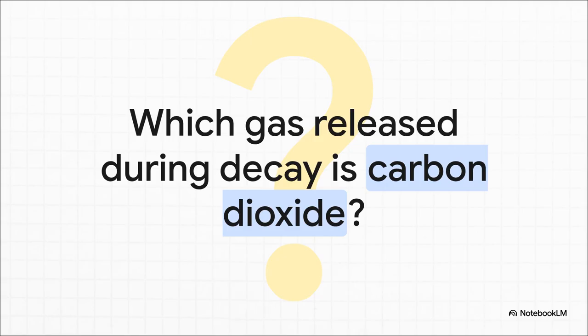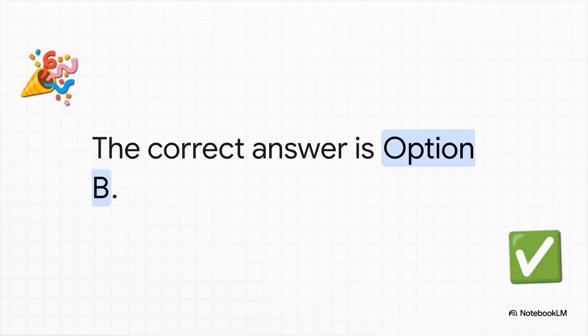All right, it is time for a rapid-fire active recall session. We've got to lock this knowledge in permanently. Let's see how sharp your focus is right now. Quick quiz 1. Which gas released during decomposition is also called carbon dioxide? Is it A, oxygen, B, carbon 4-oxide, C, nitrogen, or D, hydrogen? If you went with B, carbon 4-oxide, fantastic job. You're paying really close attention to those scientific names, which, trust me, is absolutely crucial for catching WAEC's little tricks.